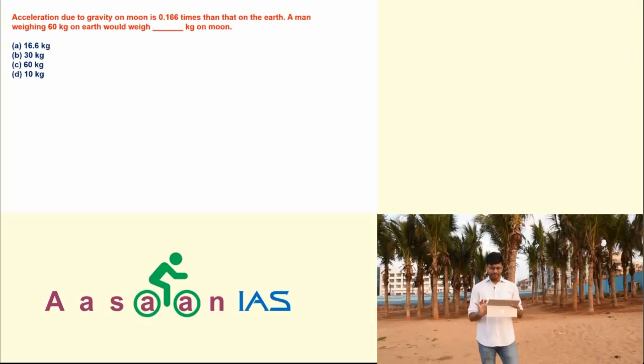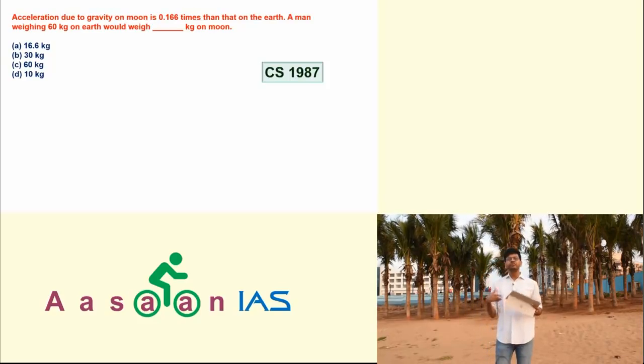Hope you are getting it. Take another question asked in 1987. Acceleration due to gravity on moon is 0.166 times, that means 1/6, than that on the earth. A man weighing 60 kg on earth would weigh how many kg on the moon? Suppose you see, if the gravity is 1/6, then obviously weight also is going to be 1/6.